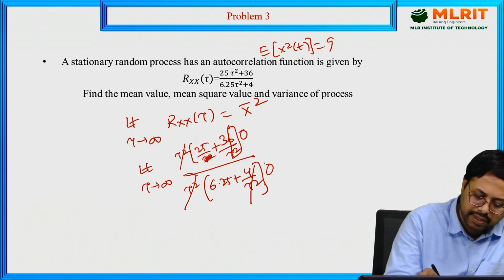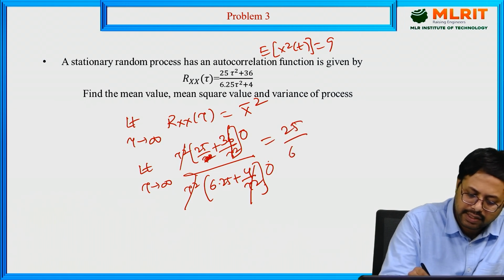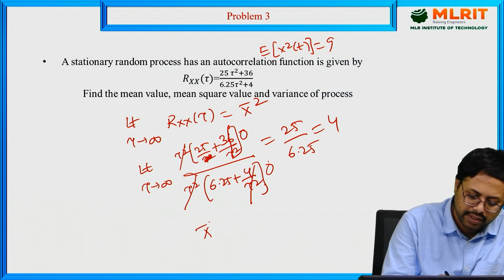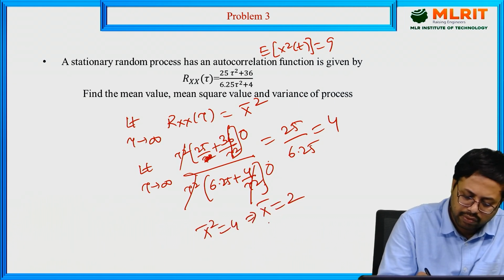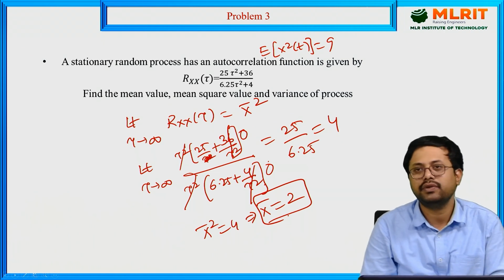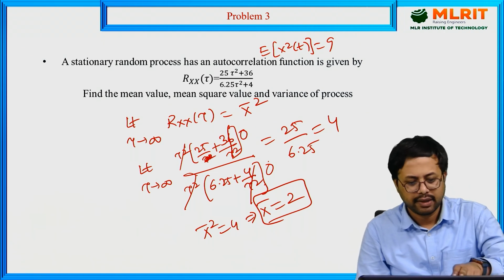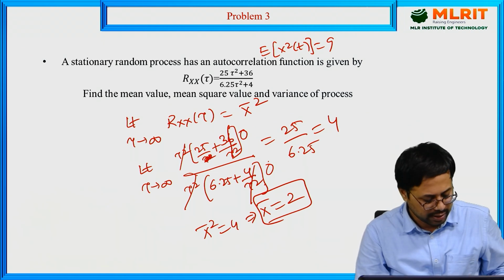So 25 by 6.25 is equal to 4. X̄² is equal to 4, X̄ equals 2. So the mean value is 2 and the mean square value is 9.